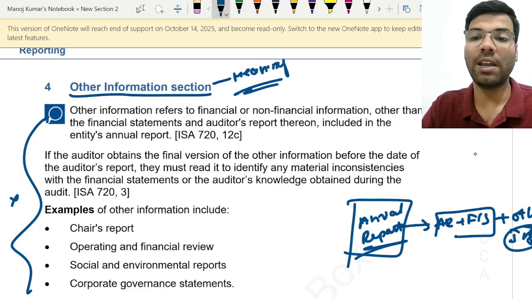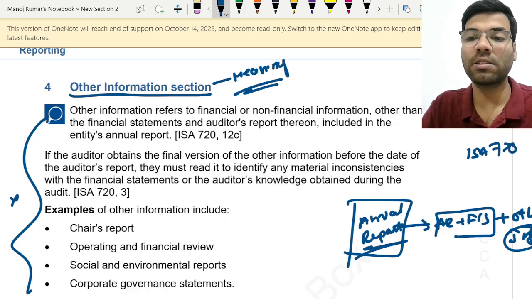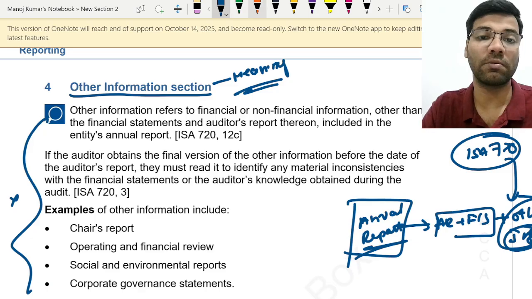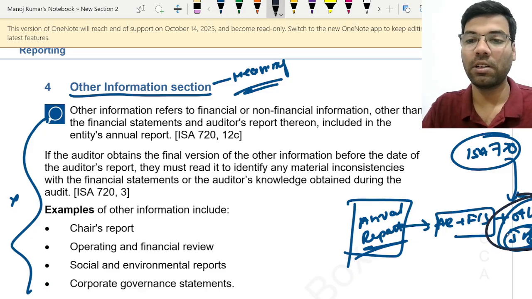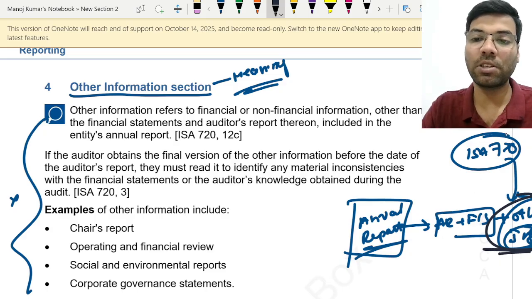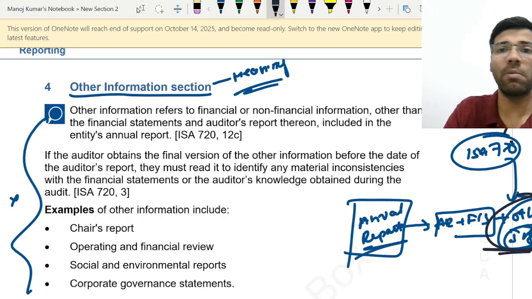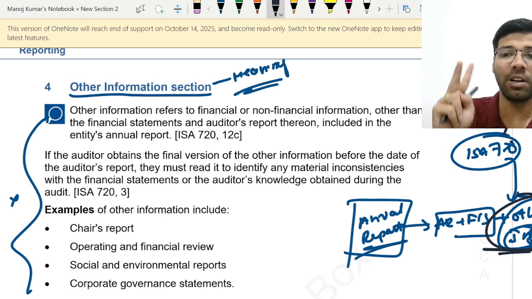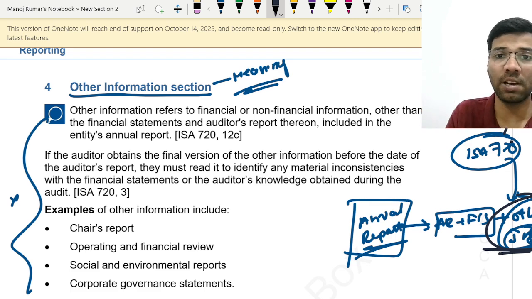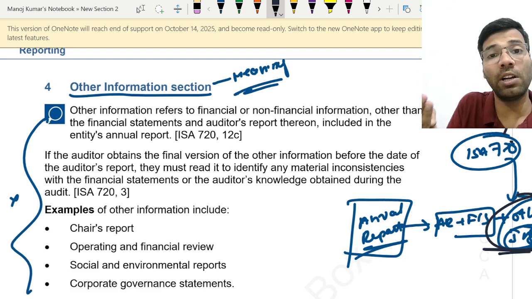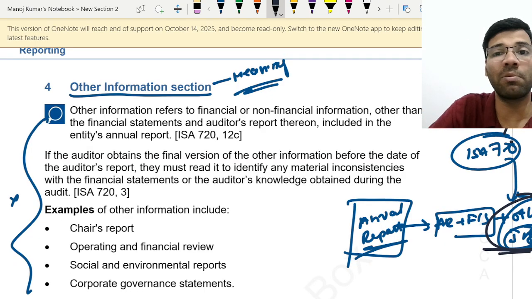Okay, so ISA 720 discusses the responsibility of the auditor regarding other information. Have you all understood this? About this other information, what is the auditor's responsibility? See, this other information is not prepared by the auditor, point number one. The second point is that it is prepared by management and those charged with governance. The third point is that the auditor is not appointed to audit that information.